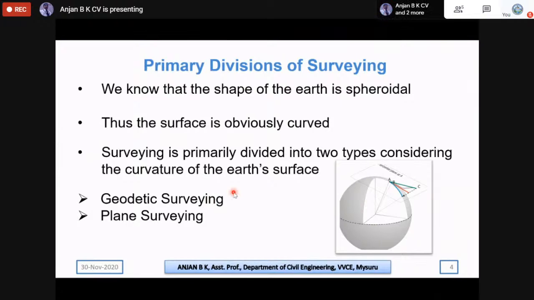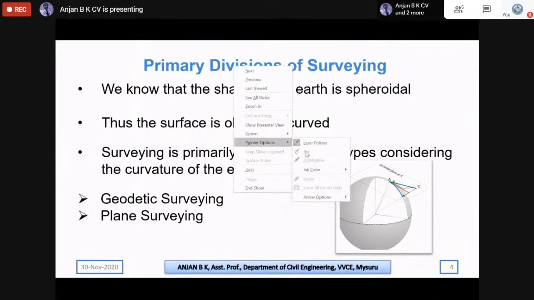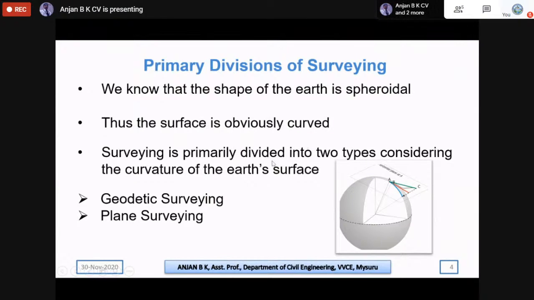In geodetic surveying, the curvature of the earth is considered, whereas in plane surveying, the curvature of the earth is not considered. When you are doing a survey for a smaller area, we normally go for plane surveying, and when good, accurate work is needed, we prefer geodetic surveying. Geodetic surveying is the surveying preferred by the Survey of India.